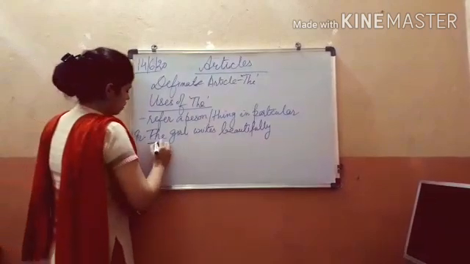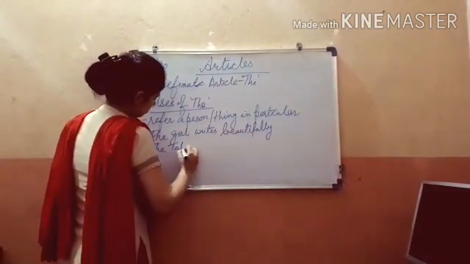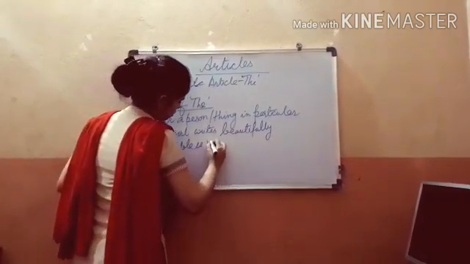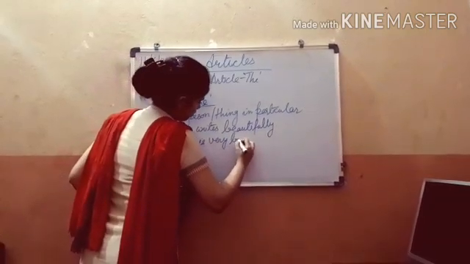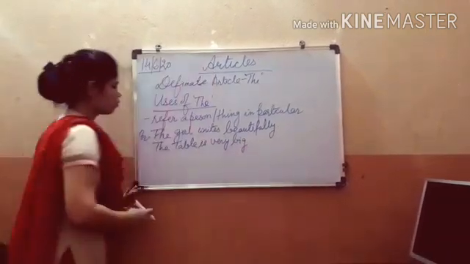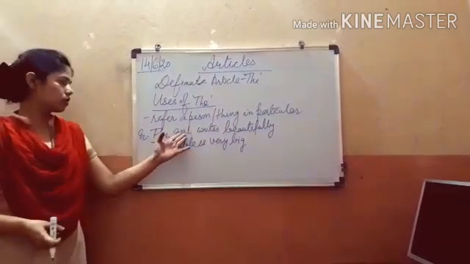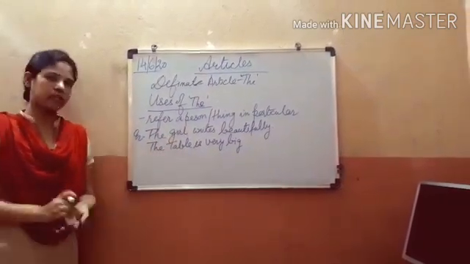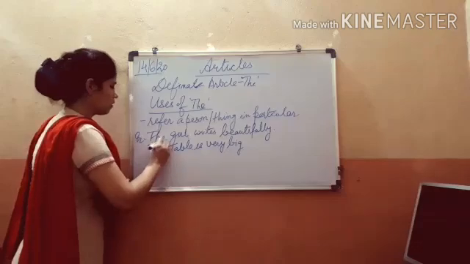The table is very big. As you can see in both the sentences, something particular about the girl and the table is said. That's why it takes the article the.